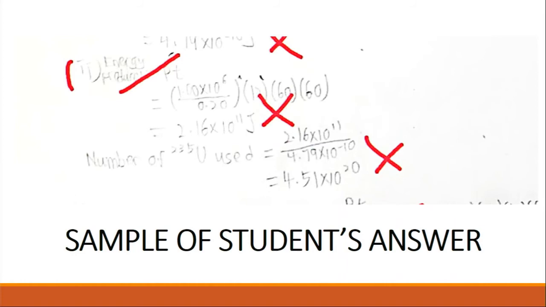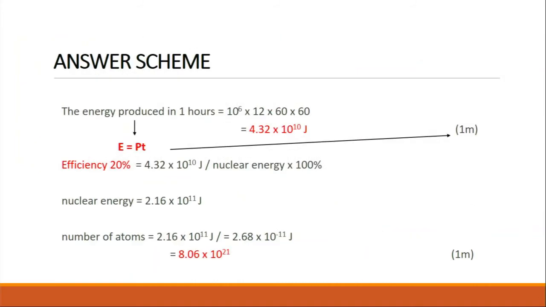For mark number 1, the formula stated is E equals PT, so 1 mark is given to the student. But the second one is wrong substitution, and the third one is also a wrong final answer. Let's compare with the answer scheme. The energy produced is actually for 1 hour, but the student didn't calculate that, though E equals PT is given by the student. Next, for the number of atoms, the student wrongly calculated, so there are no marks given for this question. Okay, my dear students, next we move on to the last question.